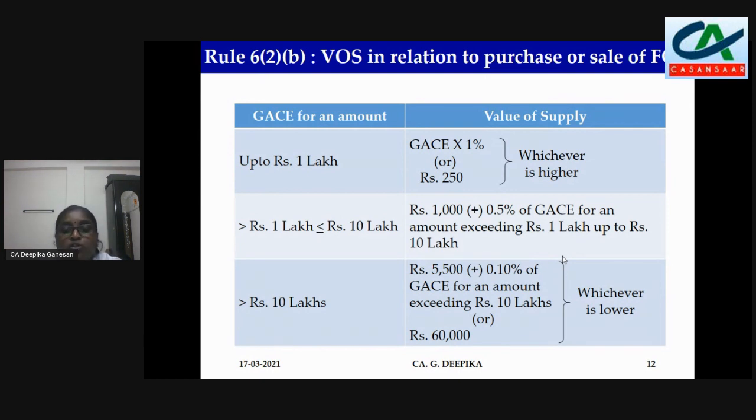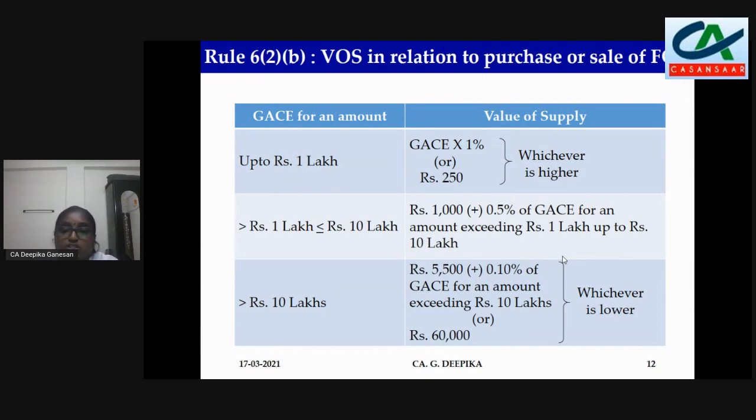Next, if it is above rupees 10 lakhs, then it is rupees 5,500. How is it calculated? Up to rupees 1 lakh, it is 1,000. For the remaining 9 lakhs, it is 0.5%, so it is 4,500. 1,000 plus 4,500 is 5,500, plus 0.1% of the gross amount of currency exchanged for the amount exceeding rupees 10 lakhs, or rupees 60,000, whichever is lower.